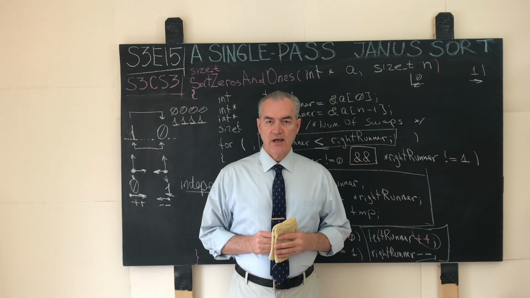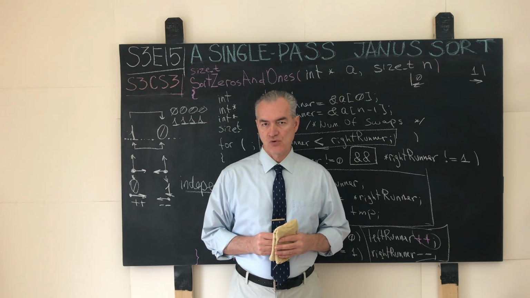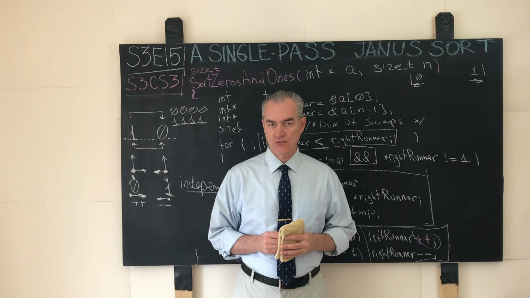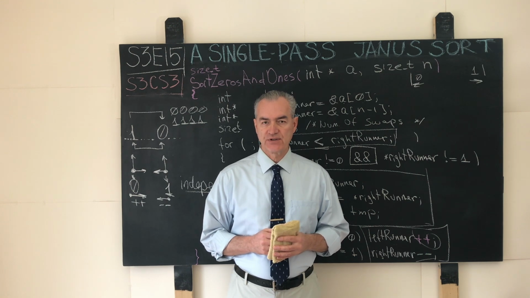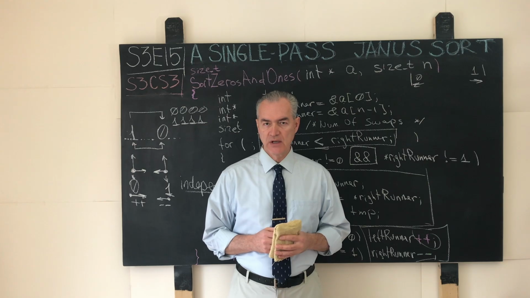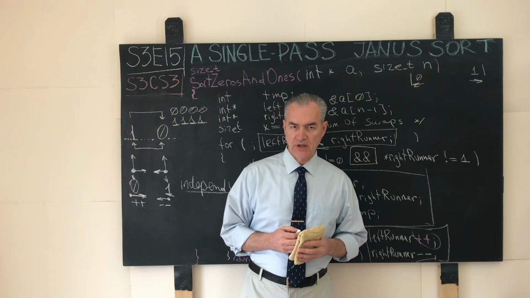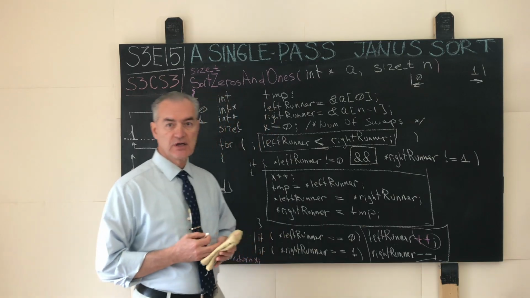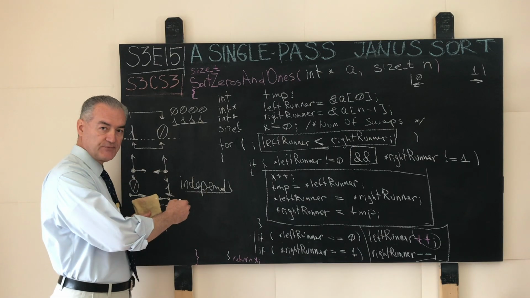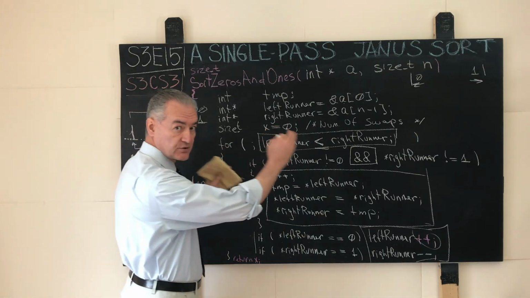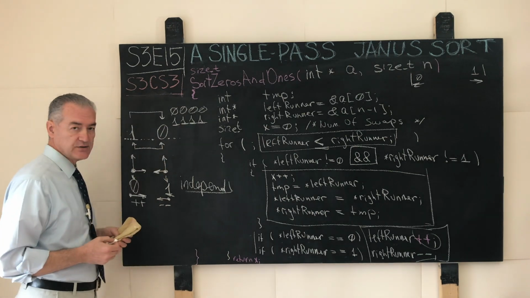If by now you understand how an input array can be determined to be a palindrome or not, or how a string can be reversed using the idea of two runners chewing on the input container from two diametrically opposite extremities and moving through this container in two diametrically opposite directions toward each other, then you should be able to put together the sought after algorithm for sorting the given input array in such a way that all the zeros in this input array gravitate toward the left extremity of this array, and all the ones gravitate towards the right side of the input array, and thus implement the so-called single pass Janus sort.